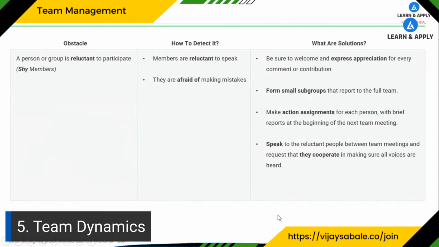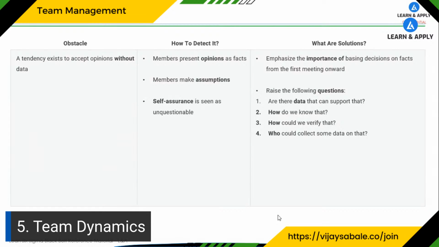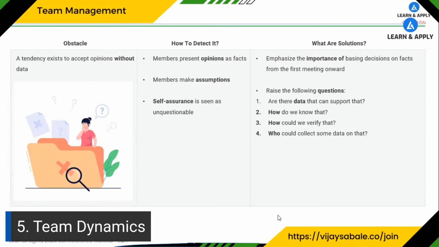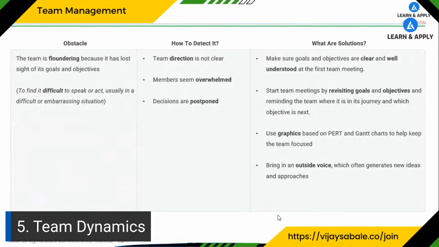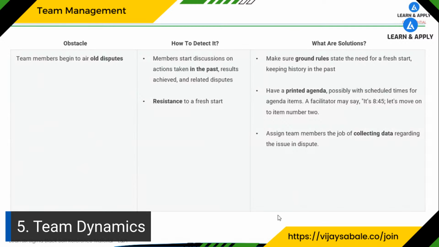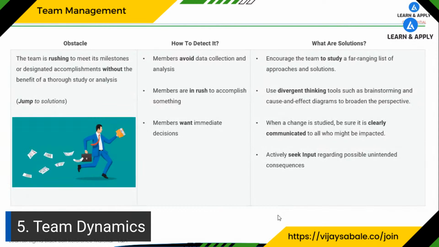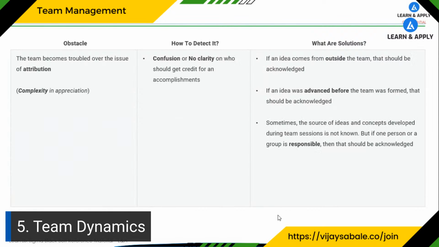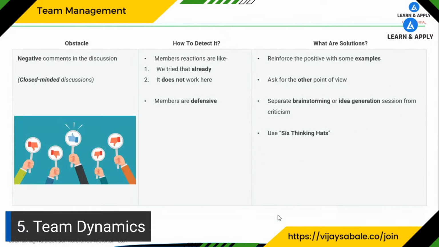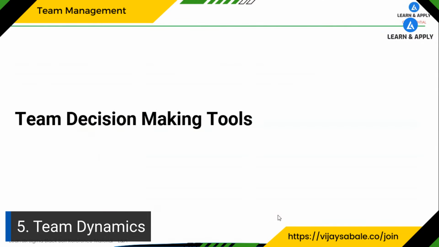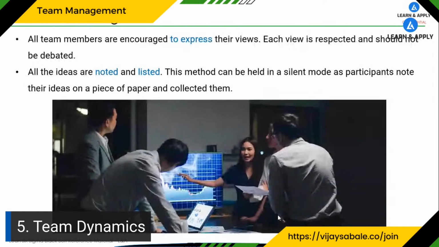In a similar way, there are many obstacles, like reluctant, shy members. We can also see a tendency to accept opinions without data or proof, thinking, plundering, old disputes, and rushing. So there are too many obstacles, and we must understand how we can detect them and what the solutions for them are, right? So this is about team dynamics.